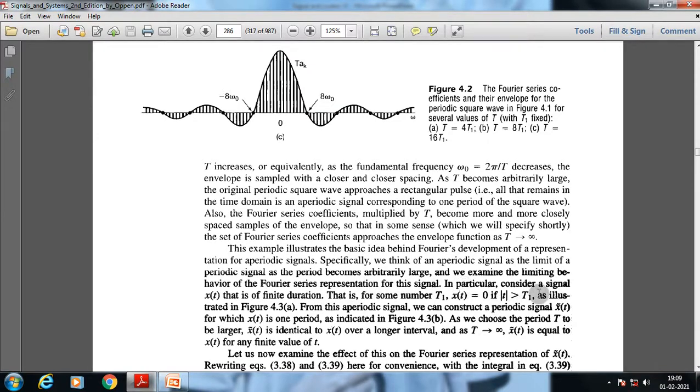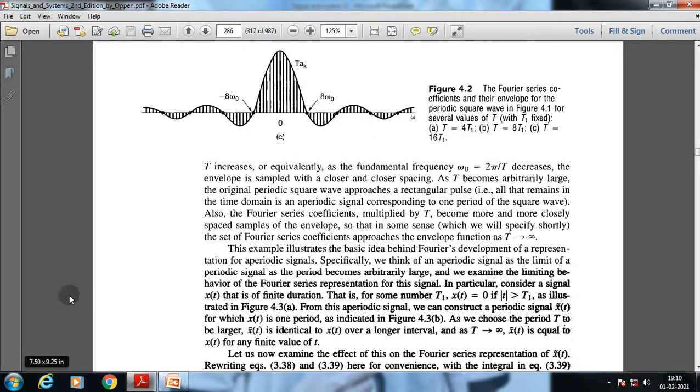In particular, consider a signal x of t that is of finite duration, that is, for some number T1, x of t is equal to 0 outside that range, as illustrated in the figure. From this aperiodic signal we can construct a periodic signal for which x of t is one period, and as we choose the period T larger, the periodic x of t is identical to x of t over a longer interval. That is the basic reason.